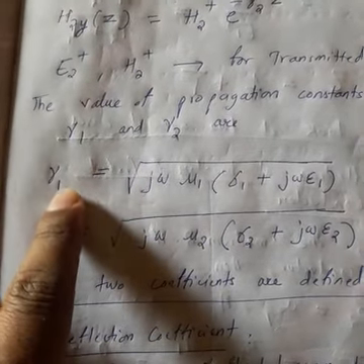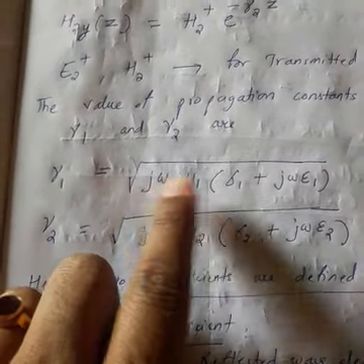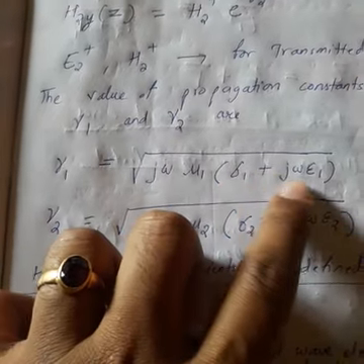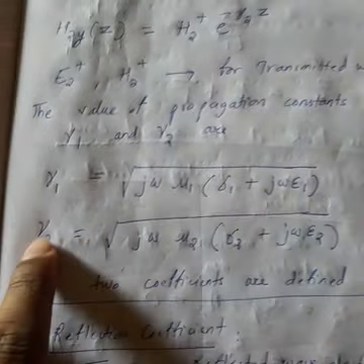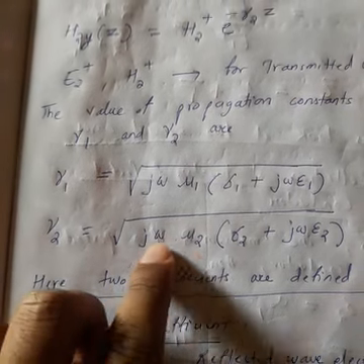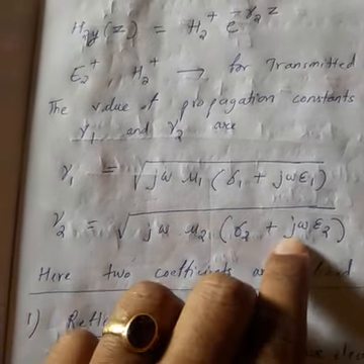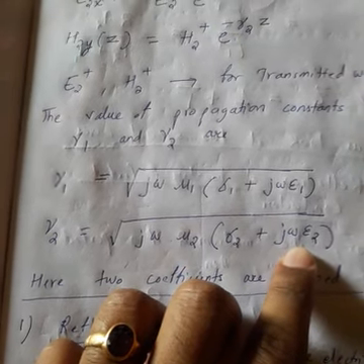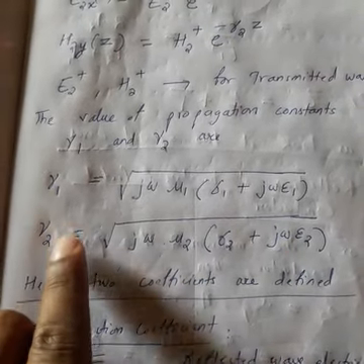The propagation constant in medium 1, gamma 1, is equal to the square root of j omega mu 1 into sigma 1 plus j omega epsilon 1. Similarly for medium 2, the propagation constant gamma 2 is equal to the square root of j omega mu 2 into sigma 2 plus j omega epsilon 2. So these are the values of gamma 1 and gamma 2.